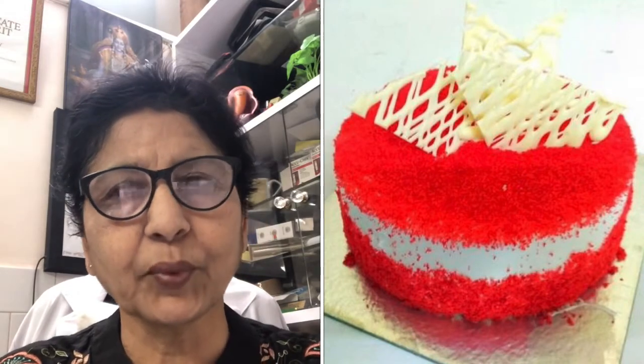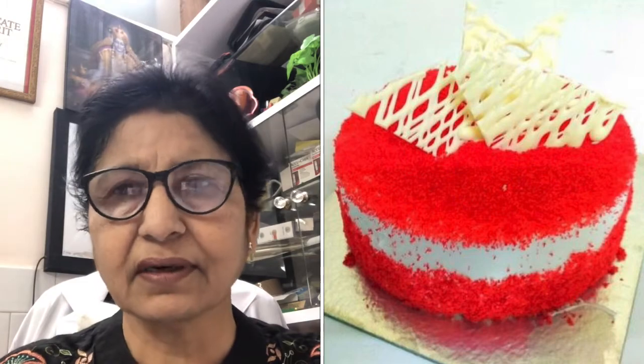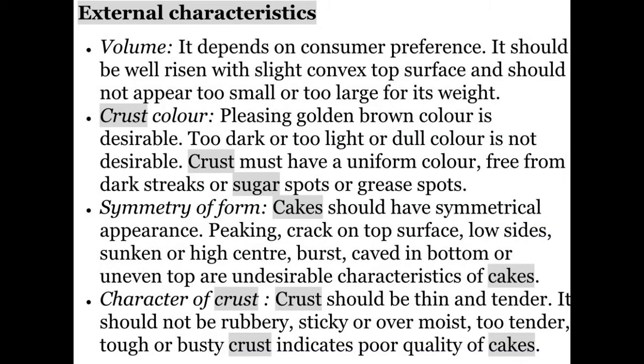Cake should be well risen. It should have a slightly convex top surface. It should not appear too big. It should not appear too large for its weight. Then color of the crust.